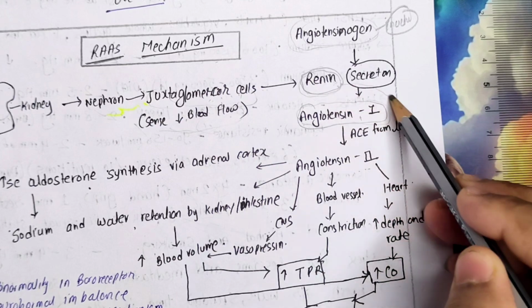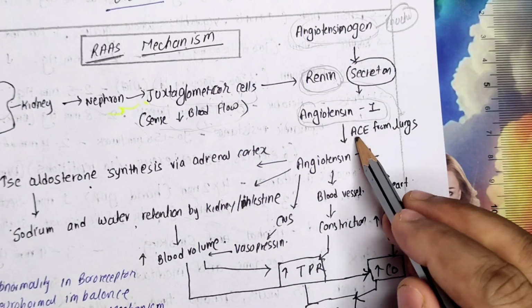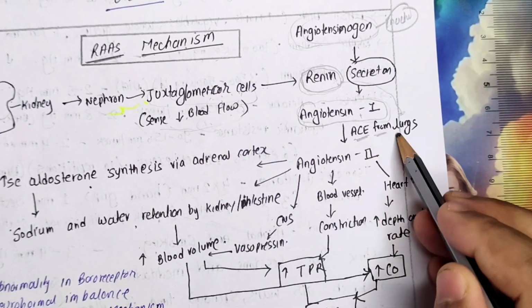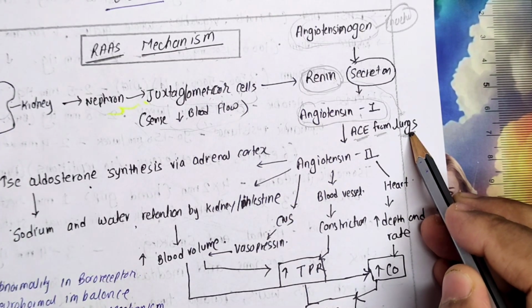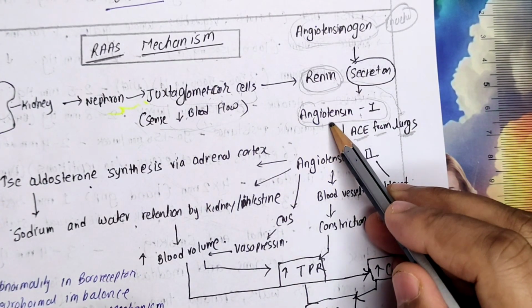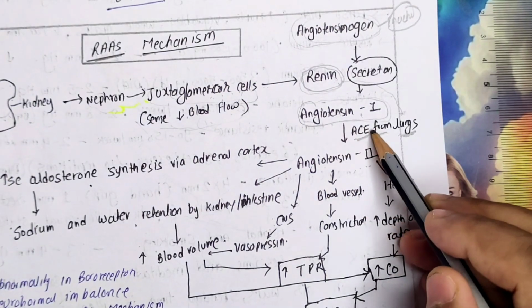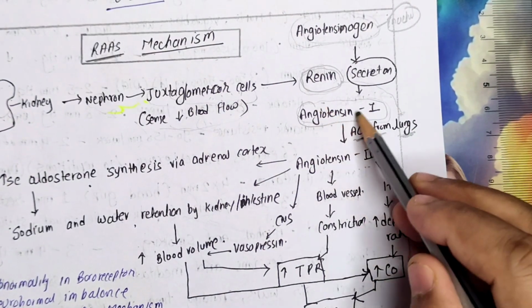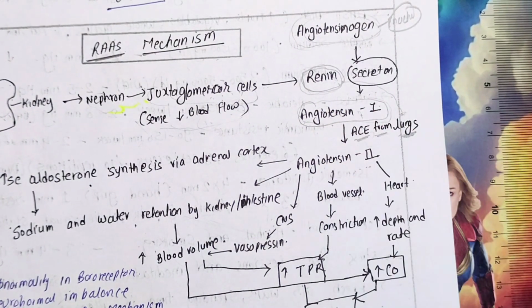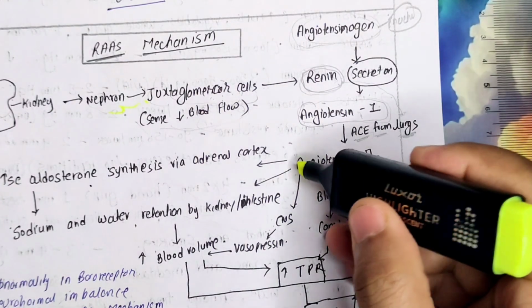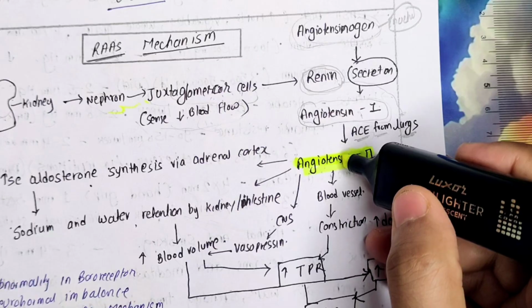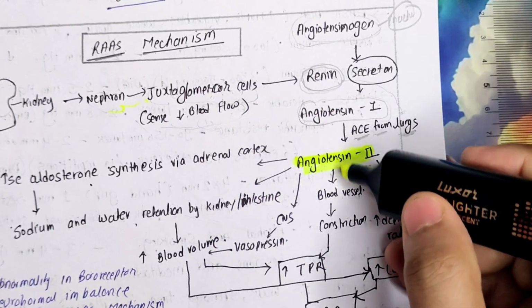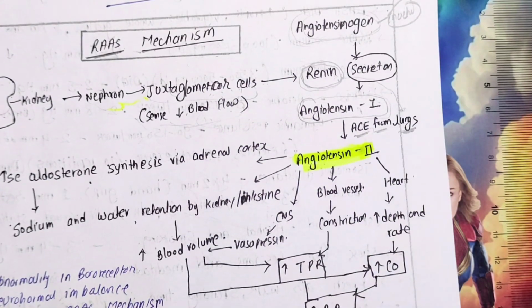Then at the same time this renin will stimulate the release of angiotensin converting enzyme from the lungs. At the same time, what is happening? Due to this ACE enzyme from lungs, now this angiotensin 1 is converting to angiotensin 2. Hope you have understood up to here. Now this angiotensin 2, सारा खेल इसका है. All the gameplay now depends on the angiotensin 2.